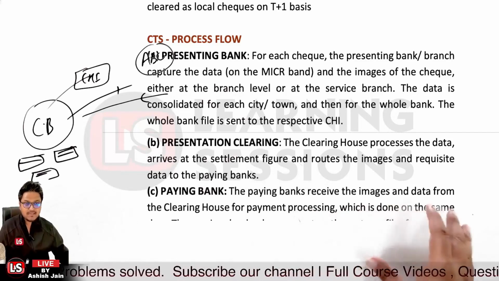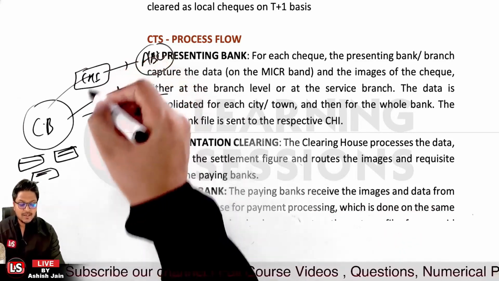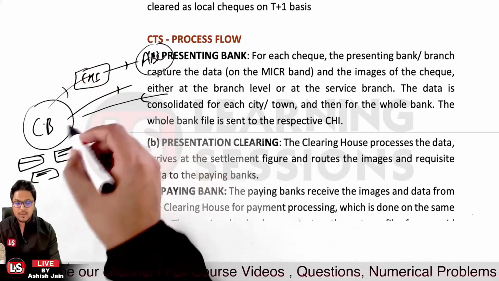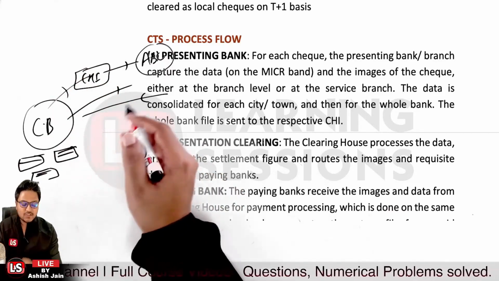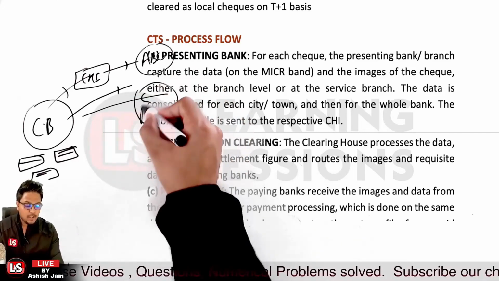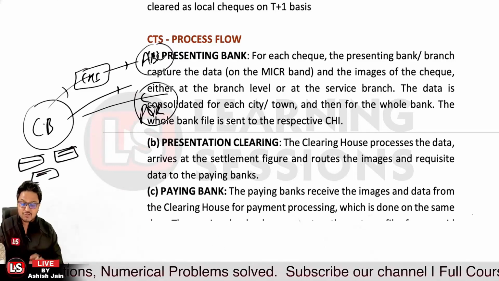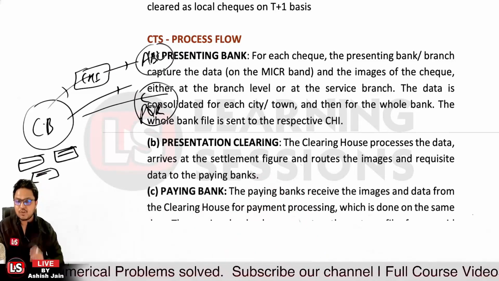Now the paying bank will be receiving the images and the data from the clearinghouse. The clearinghouse interface will be transmitting the data for that particular check. It could be the case that the collecting bank is going to collect checks on ABC bank, PQR bank, and so on. We are just talking about ABC bank right now, which is the paying bank for the check over there.